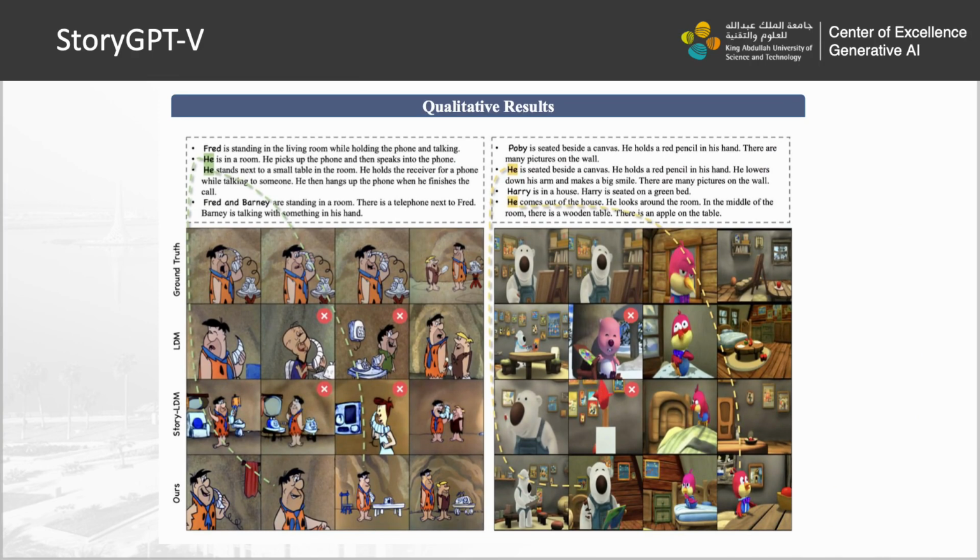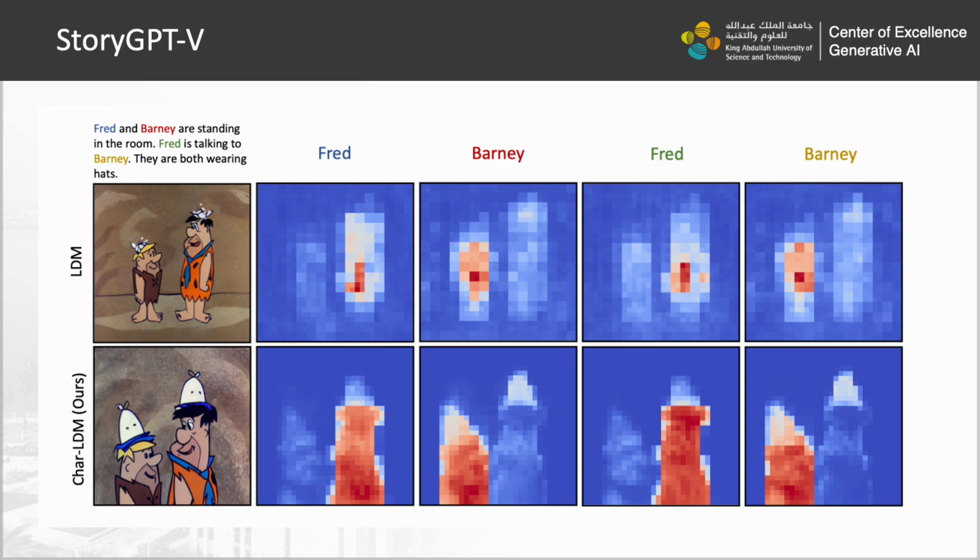Here is the qualitative result showing that compared with LDM or StoryLDM, our approach is able to generate accurate characters given ambiguous references in the story description, and better background consistency. We also visualize the attention map of the generative model. The attention map of our character LDM pays better attention to the corresponding characters compared with the baseline LDM.